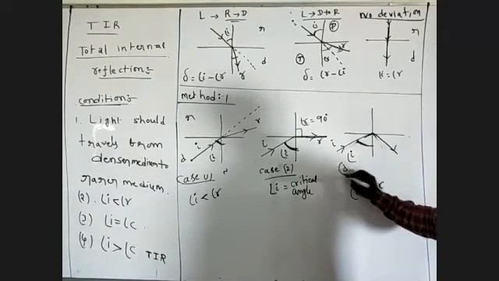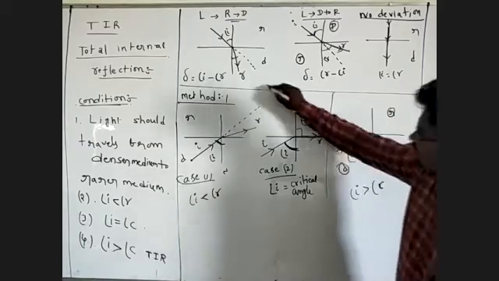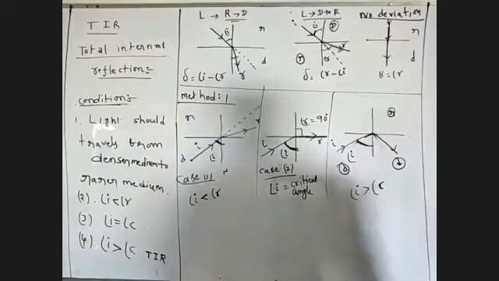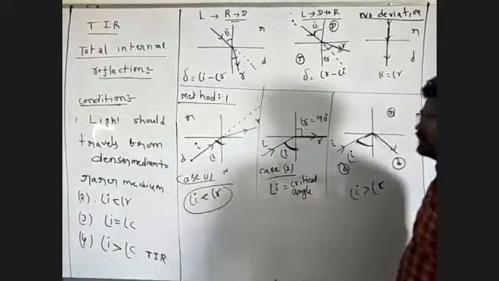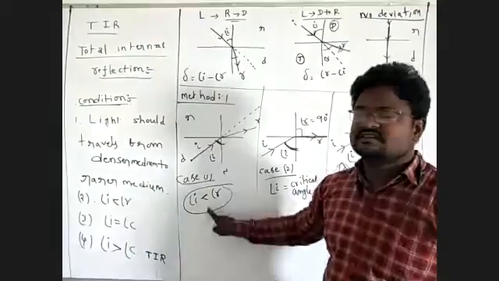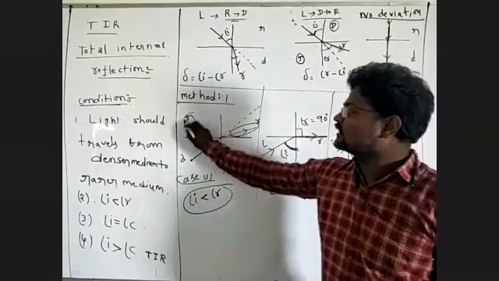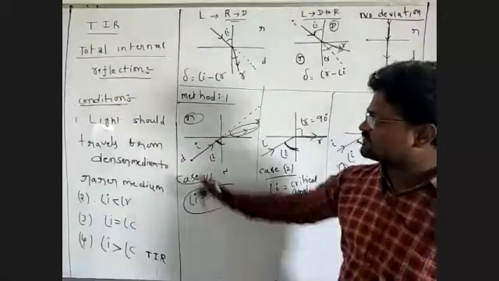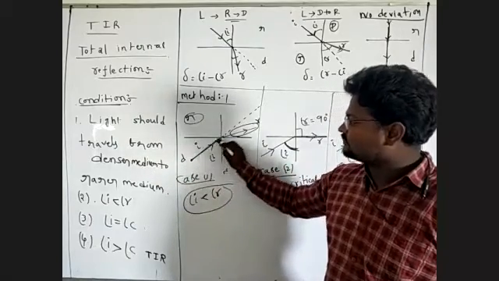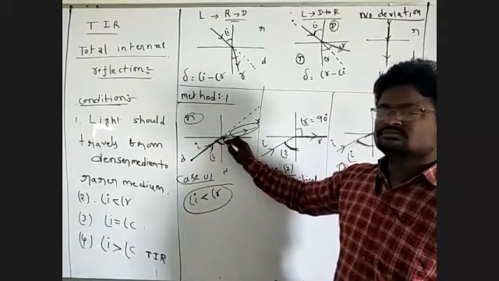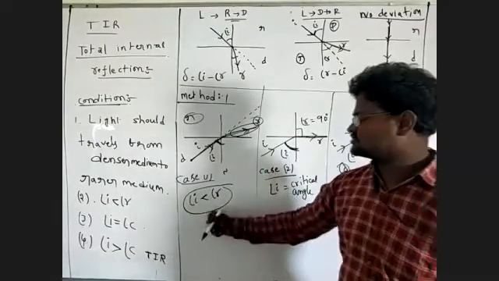This is the denser medium, this is also the denser medium, and this is the rarer medium, in these 3 situations. You see in case number 1, angle of I less than angle of R, the refracted ray is present in the rarer medium. Light travels from denser medium to rarer medium, and now the refracted ray is present in the rarer medium. That is the first situation.